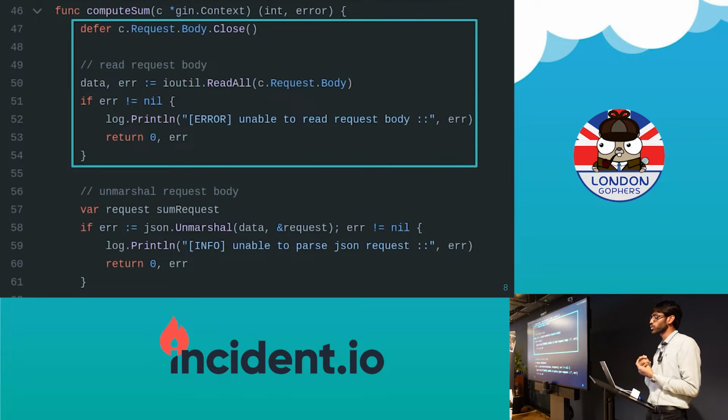This is another really good example of Defer, I think. Whenever you're writing an HTTP handler, the first thing you want to do in that handler is close the body of the request that you get. If you don't close it, that's a really major problem for memory leak. Right? So the first thing I always do in an HTTP handler is close the body of the request. Then you read the body, and then everything else you want to do after that.